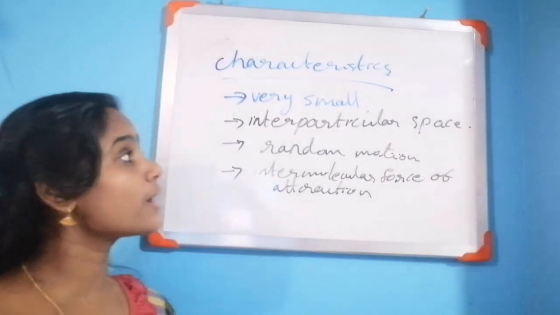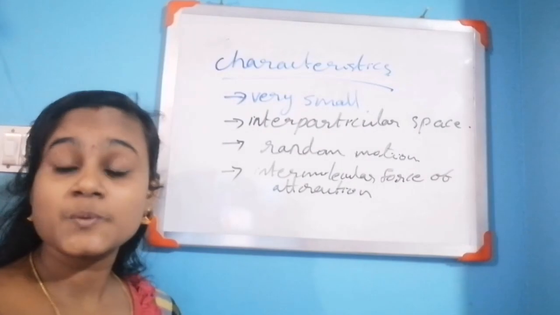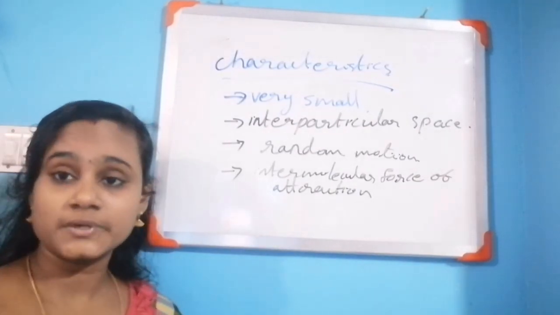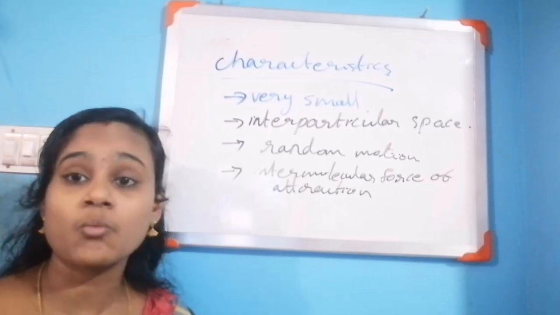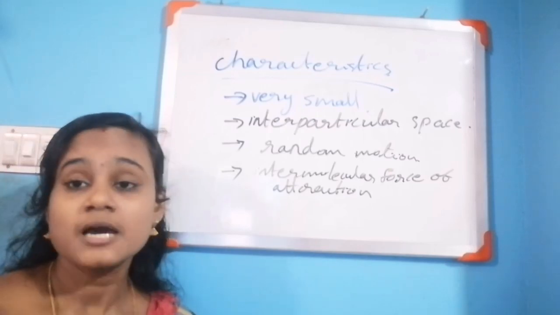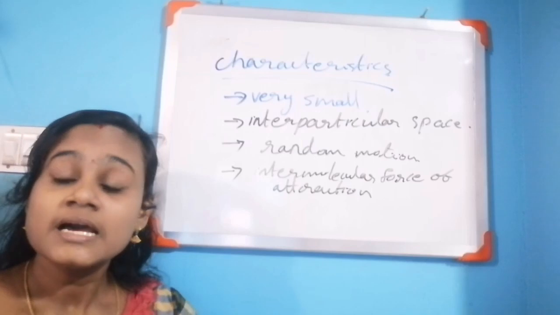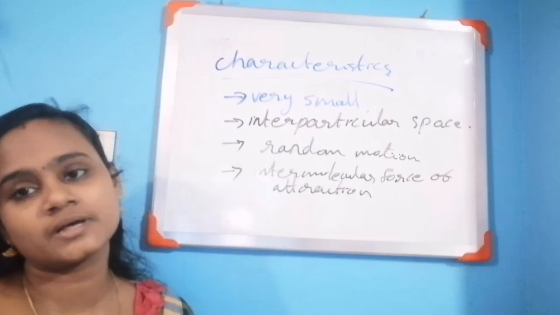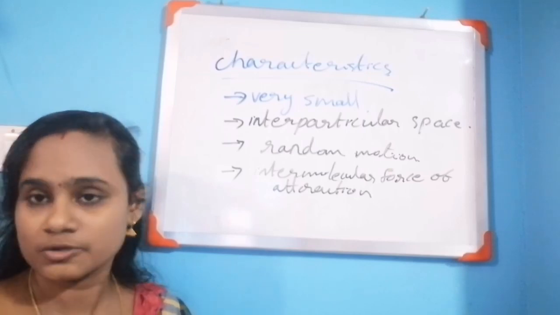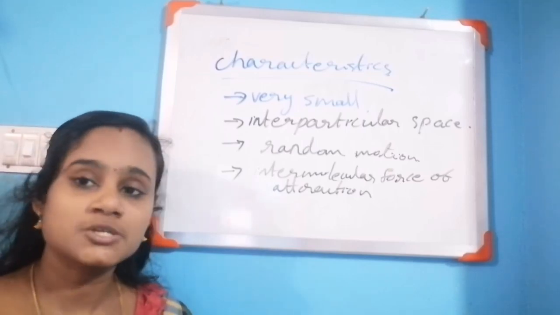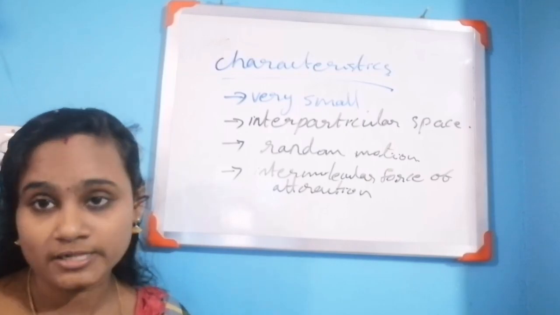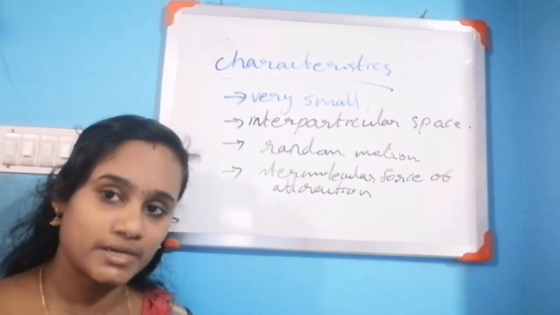Second: particles of matter have interparticular space between them. Third: particles of matter are in random motion. Last point: particles of matter have interparticular force of attraction between them, or intermolecular force of attraction between them.